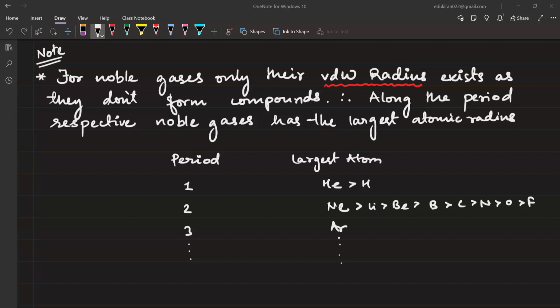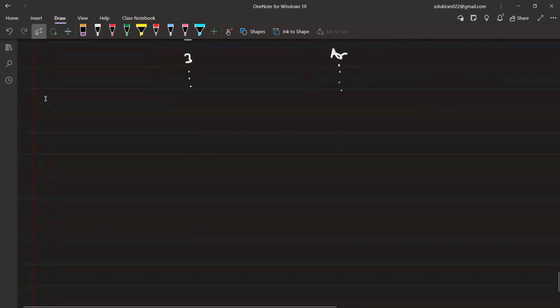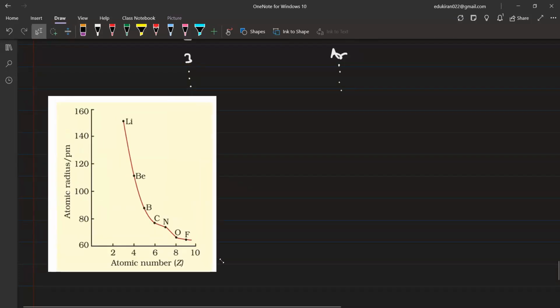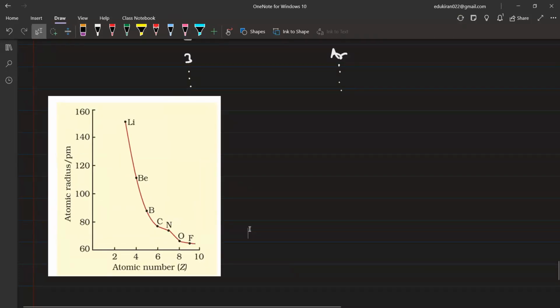Look at this plot. You have lithium, then beryllium.